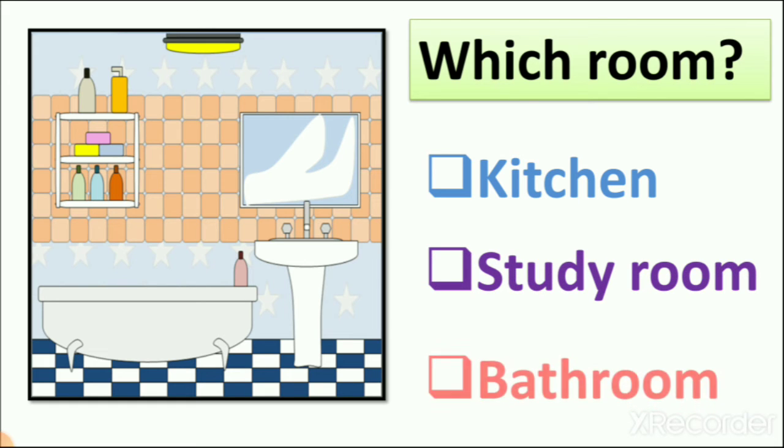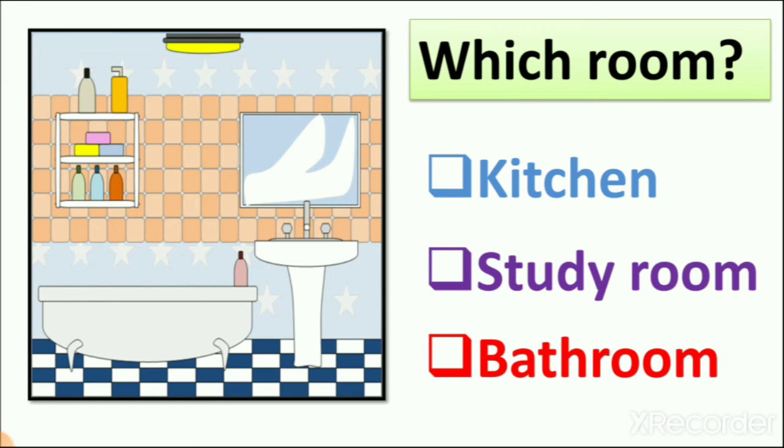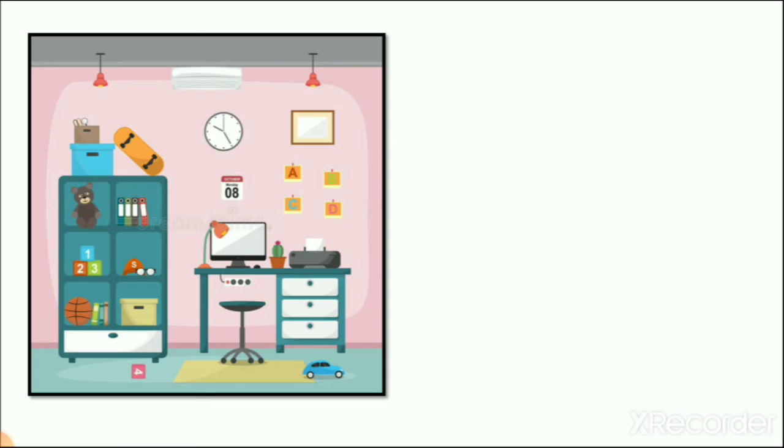Kitchen, study room and bathroom. So now you tell me which room it is? Kitchen. You can see here stove, yes or no? No. Study room, you can see here books, yes or no? No. So which room is it? It is bathroom. So we tick mark the bathroom.